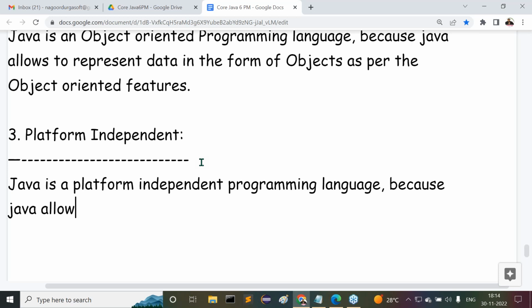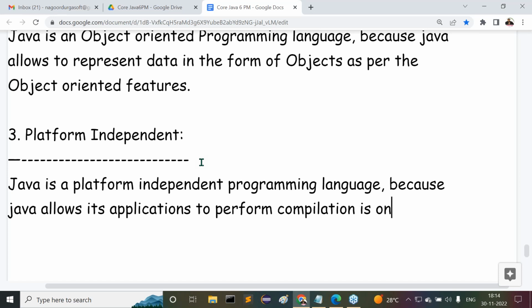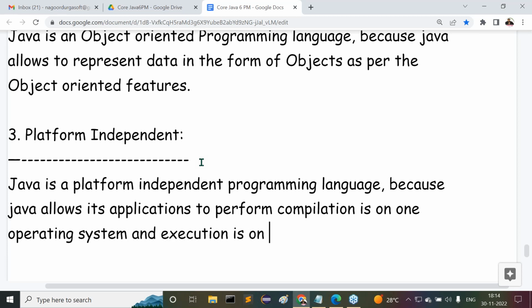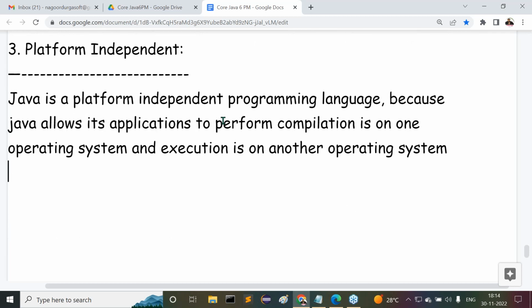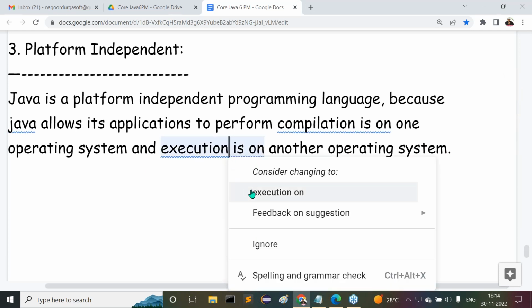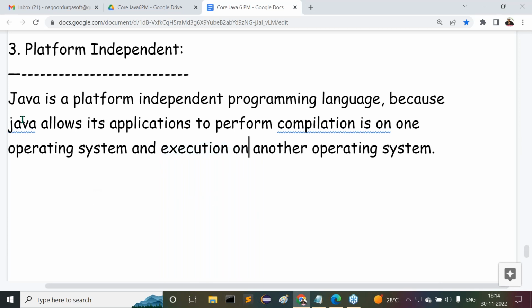Because Java allows its applications to perform compilation on one operating system and execution on another operating system. Understand what I'm telling you? Because of this reason, we can conclude Java is a platform independent programming language.